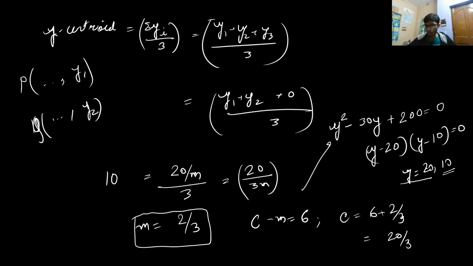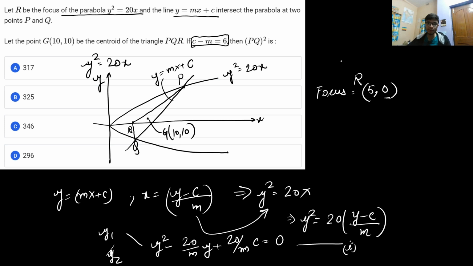Similarly, corresponding to y is equal to 20, you will get x is equal to 20 only. And corresponding to y is equal to 10, you get x is equal to 5. Because the equation of the parabola is y square is equal to 20x, from here I got the coordinates of the points as 20 comma 20 and 5 comma 10, or any one of those.